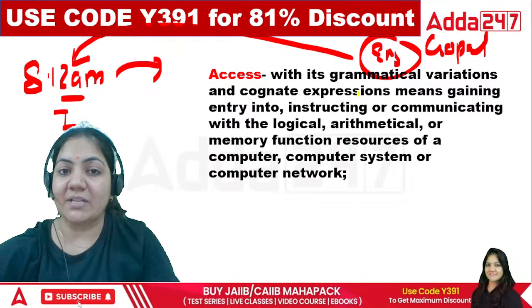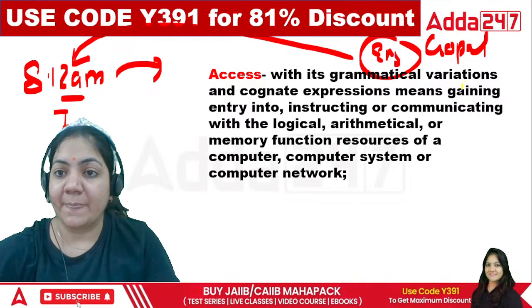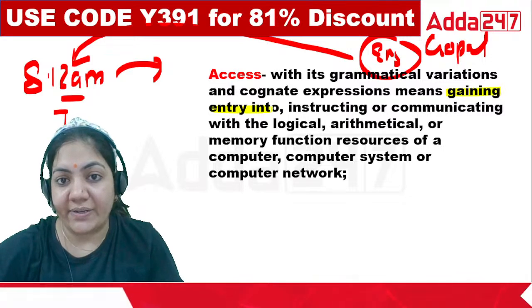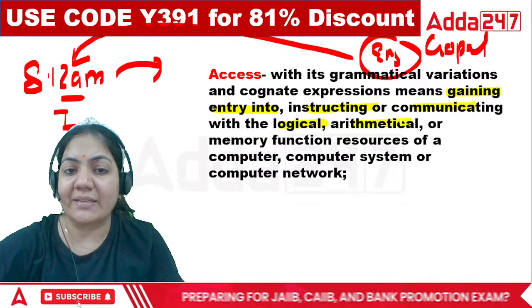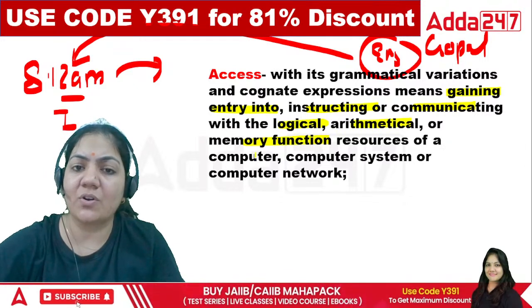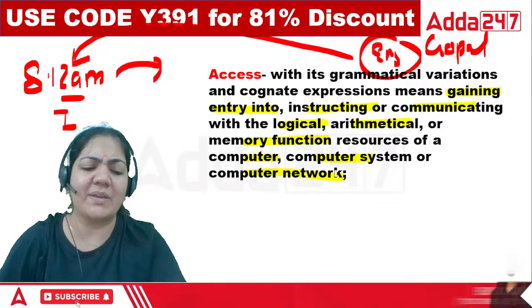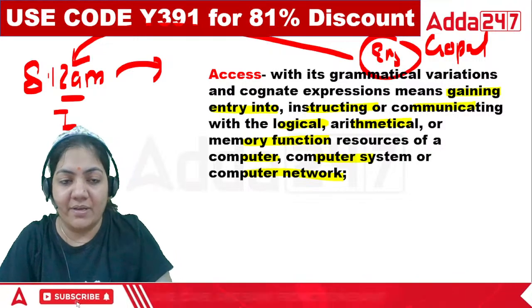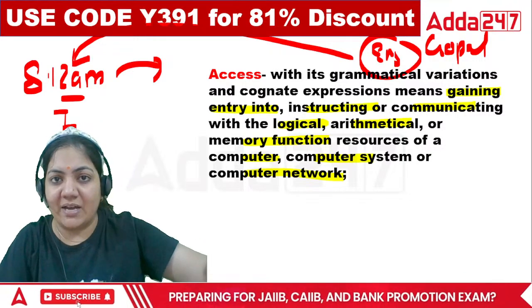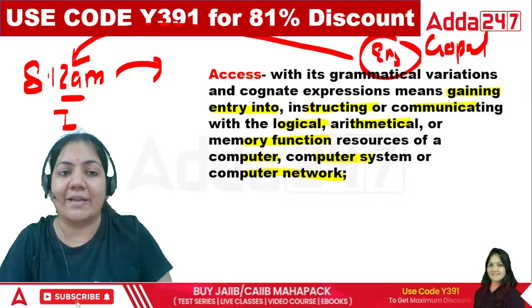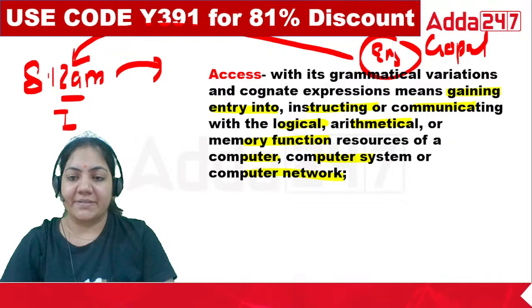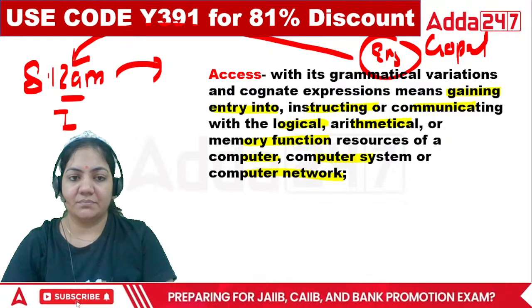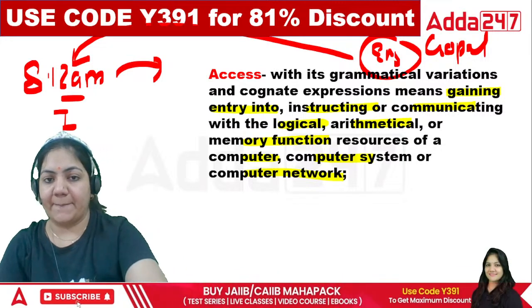Access, with its grammatical variation or cognate expression, means gaining entry into or instructing or communicating with the logical, arithmetical, memory functions, resource or computer system, computer network. It means, in whatever manner, if someone is approaching the computer of another person, that is called access. That's it. This is called access.